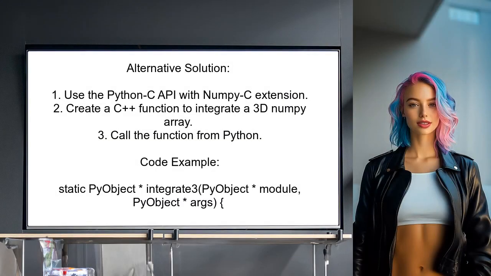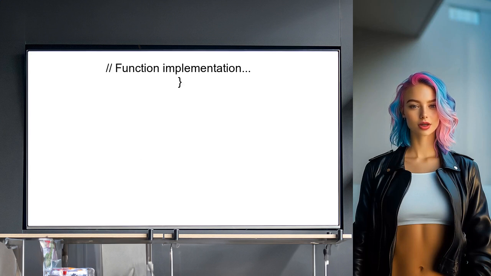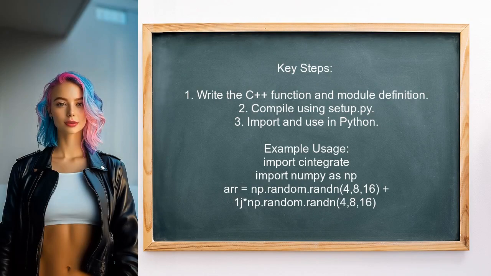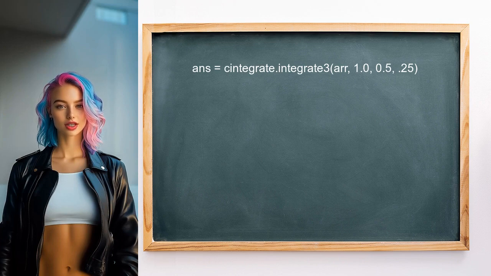Now, let's look at the answers provided by other users. An alternative approach involves using the native Python C API along with the NumPy C extension. This user prefers this method over ctypes and Boost due to its simplicity and effectiveness. They provide a C++ function that integrates a 3D NumPy array of real or complex numbers, which can be called directly from Python. The user highlights that the documentation for both APIs is extensive, but manageable after a few successful attempts. They provide a code snippet that shows how to define the function and compile it using a setup script, making it easy to integrate with Python.